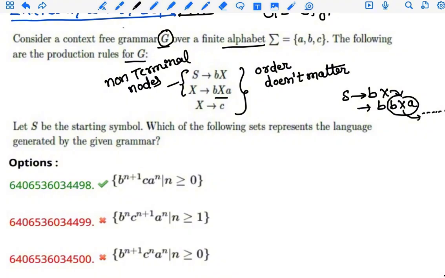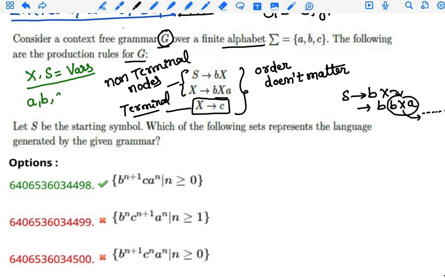So X equals c. This third one is the terminal node. It does not extend, it only stops after c, right? So this is the terminal node. Variables, friends: capital S and X are variables, and small a, small b, small c are terminals. Capital X and capital S are variables.